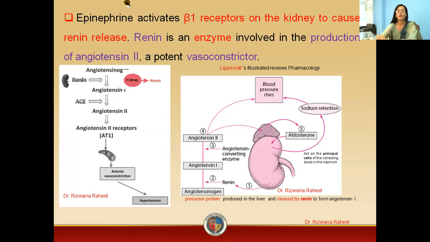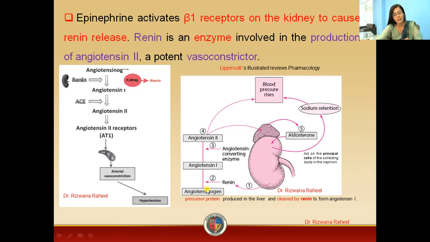We know that our kidney contains the beta 1 receptor. Whenever there is activation of this beta 1 receptor, there will be release of renin from the kidney. Renin is an enzyme which is involved in the production of angiotensin 2, which is a vasoconstrictor. So whenever there is activation of beta 1 receptors on the kidney, there is production of renin. Now what will this renin do? This renin will cleave the angiotensinogen.